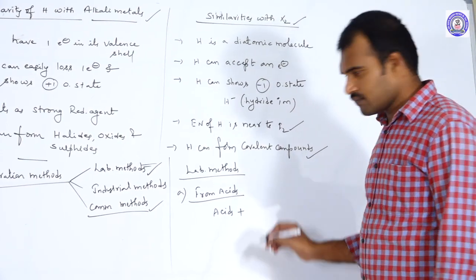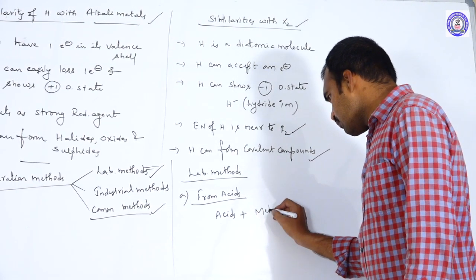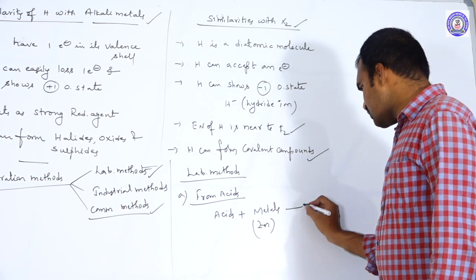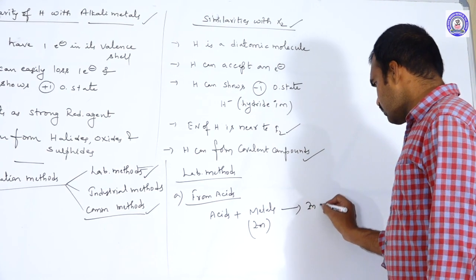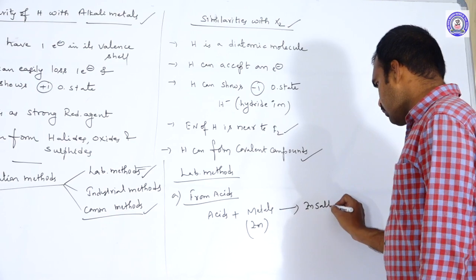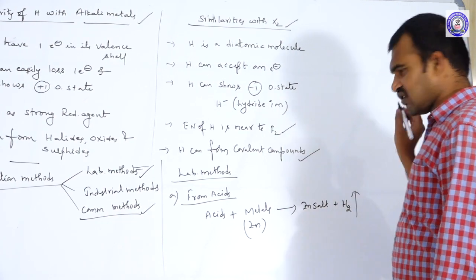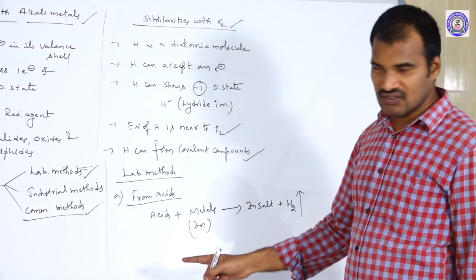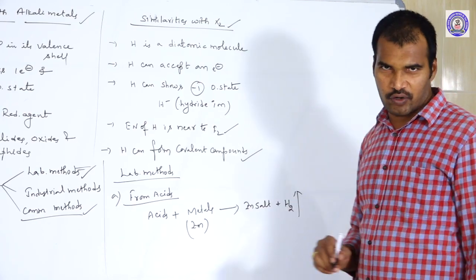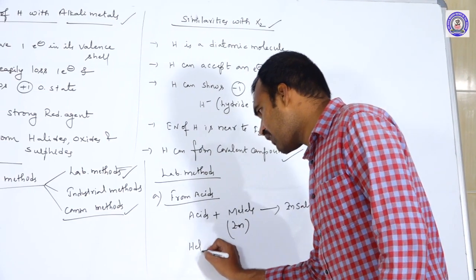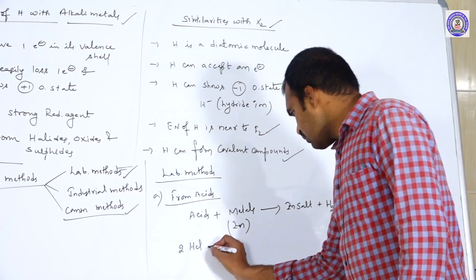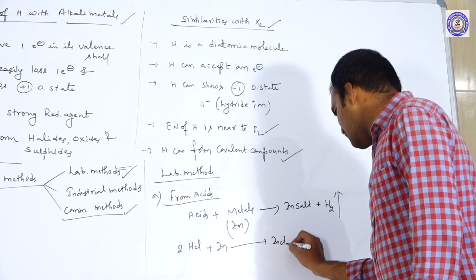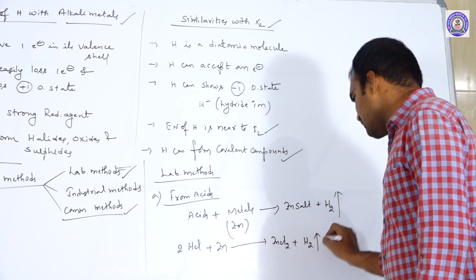To this acid, you add metals like zinc. If you add zinc to the acids, then we get zinc salt with the liberation of hydrogen gas. If you add metals like zinc to mineral acids, we get the zinc salt by the liberation of hydrogen gas. Best example, take HCl, a mineral acid. To this, if you add zinc dust, we get ZnCl2 plus hydrogen gas.